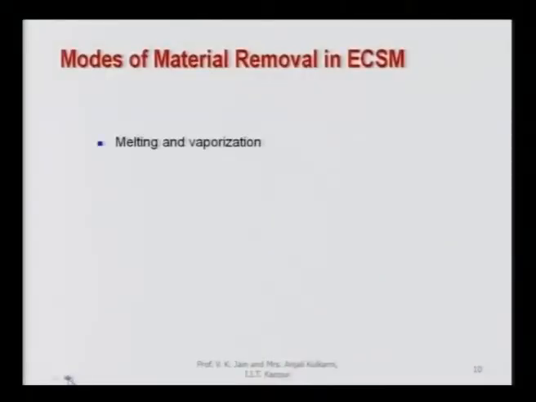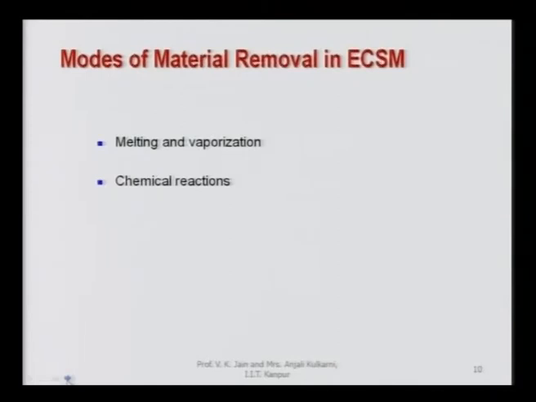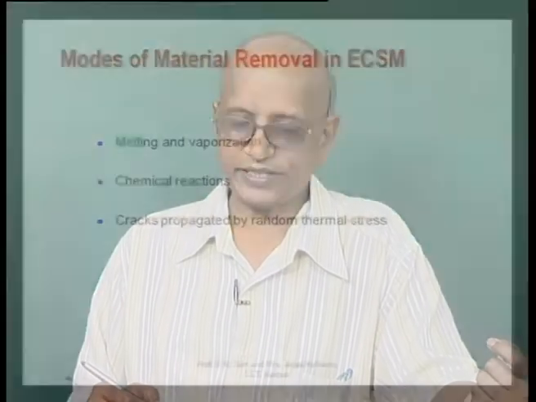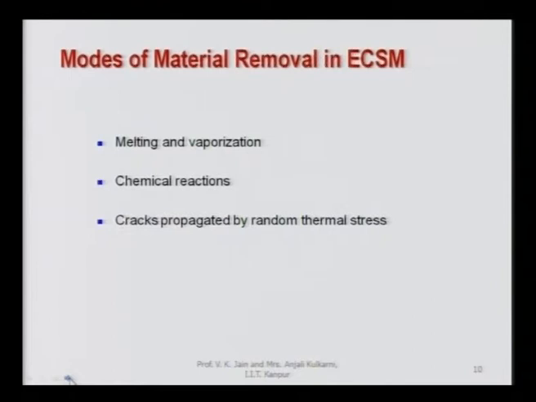Now, in electrochemical spark machining, there are various modes of material removal. One is melting and vaporization, which I have explained with the help of a couple of figures just now, because of the spark heat. Chemical reaction is also taking place, which is also responsible to some extent for removing the material if proper electrolyte is not selected. Cracks are propagated by random thermal stresses, because temperature is very high in a very localized area.